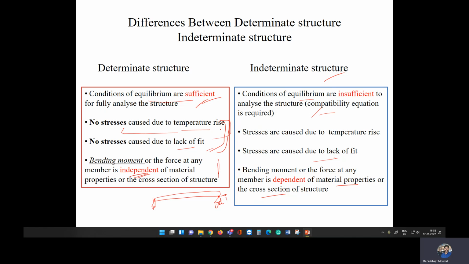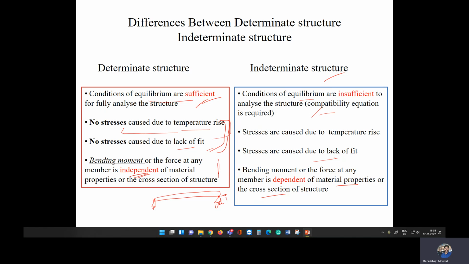And if there is some application, you will observe that a bridge deck is normally a simply supported one, where temperature rise or lack of fit does not cause any stress in that bridge. But in a more general sense, indeterminate structures are acceptable and are very commonly applied in our civil engineering applications.